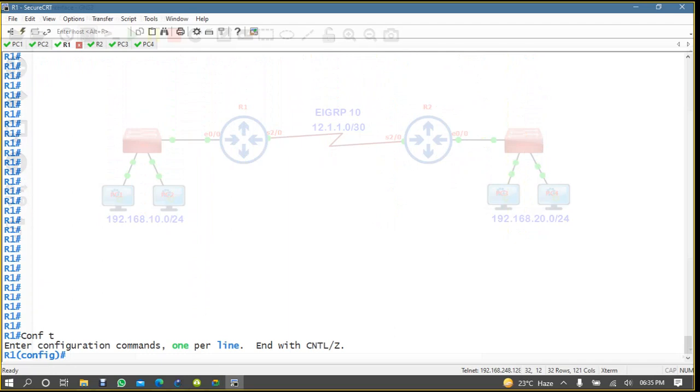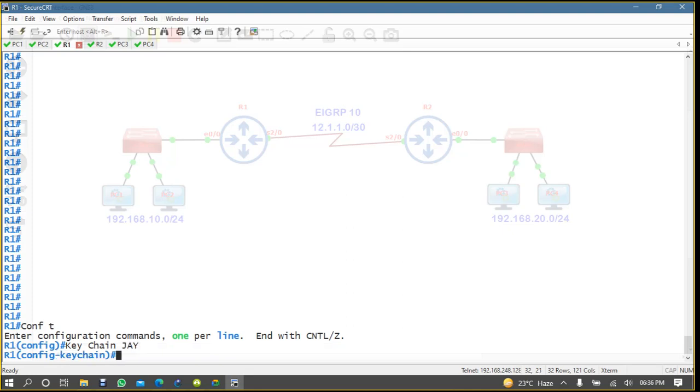Conf t, type here first key chain. For the keychain name I'll use my company name or my name, so let me write J. Then key 1.